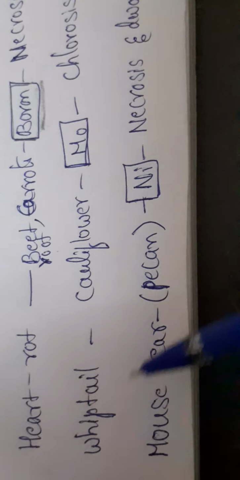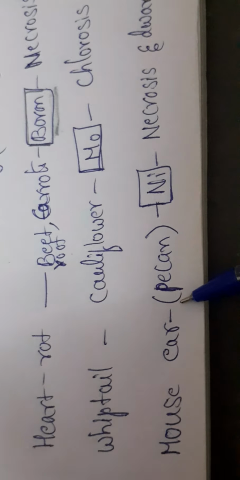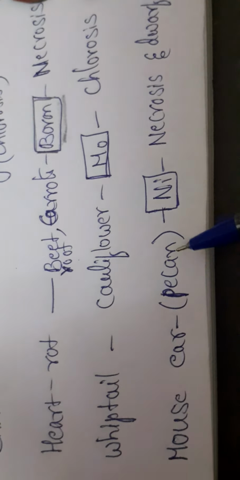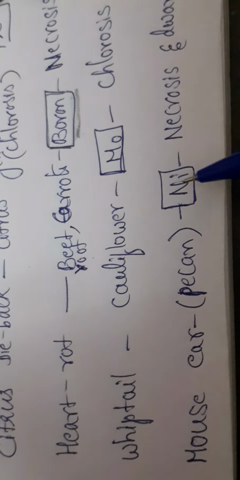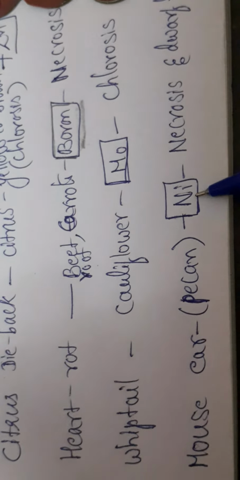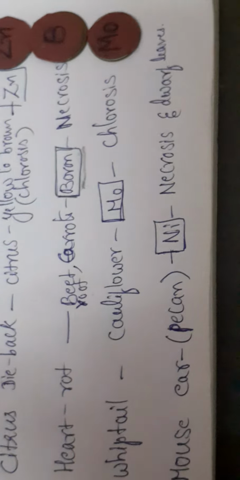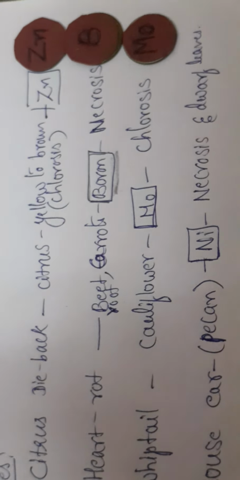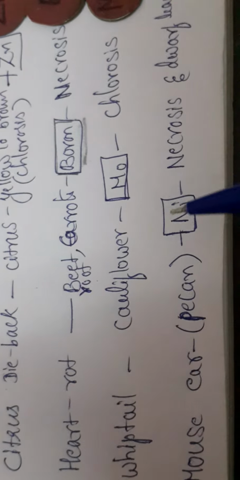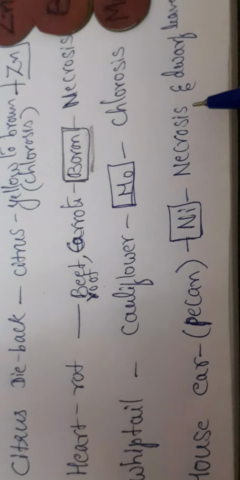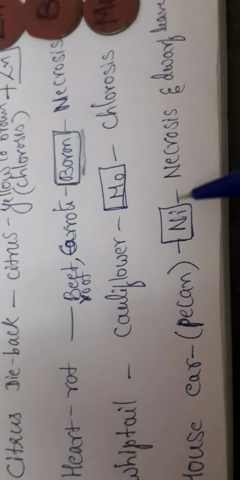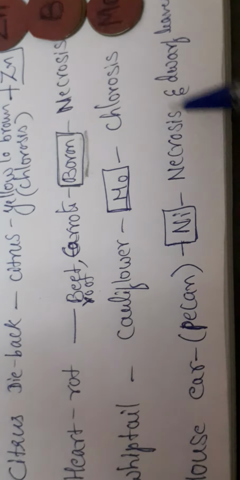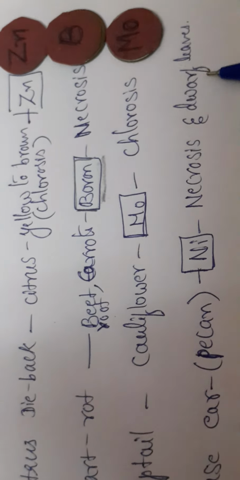Then you have mouse ear. Mouse ear disease is caused in pecan because of the mineral nickel. Nickel is also a microelement, and its deficiency leads to symptoms like necrosis and dwarf leaves.